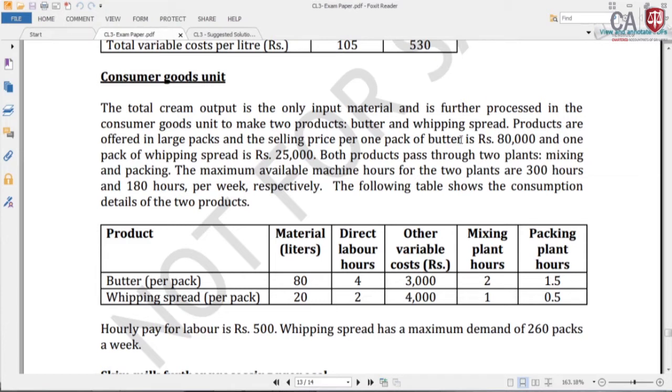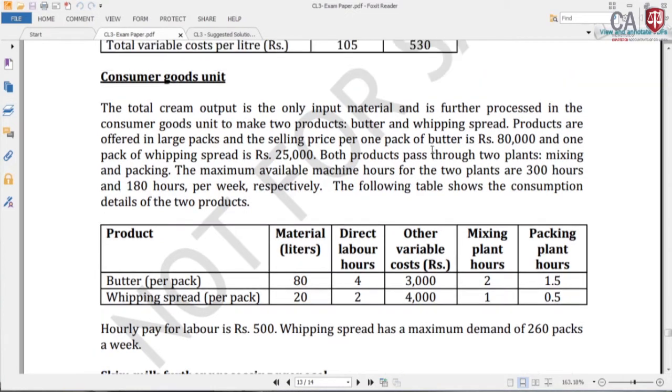Products are offered in large packs and their selling price is 80,000 for butter and 25,000 for whipping spread. Both products pass through two plants, mixing and packing. The restrictions are the maximum available time of 300 and 180 hours respectively. The following table shows the consumption details of the two products. Hourly pay for labor is 500. Whipping spread has a maximum demand of